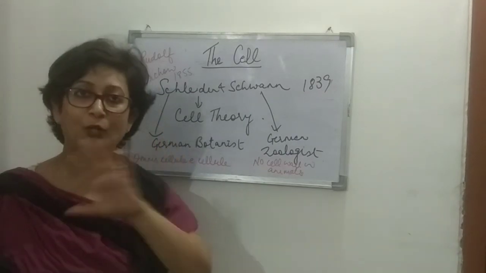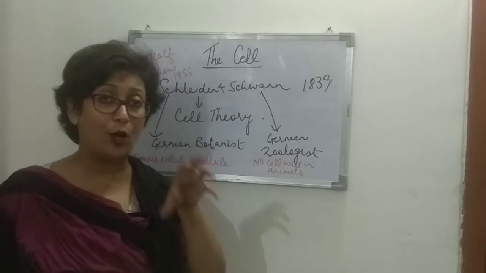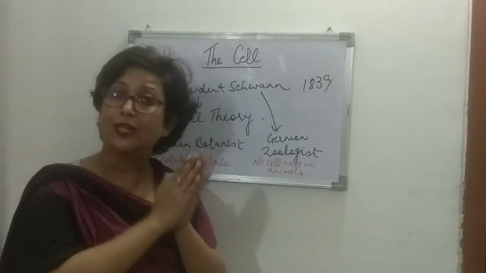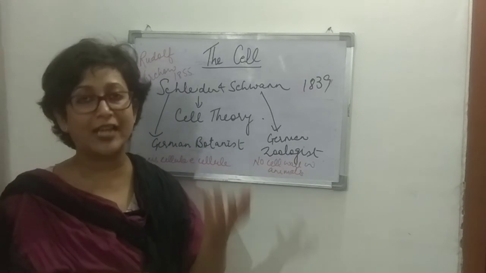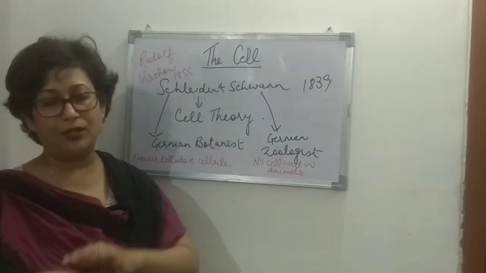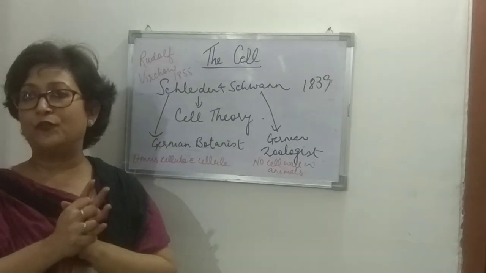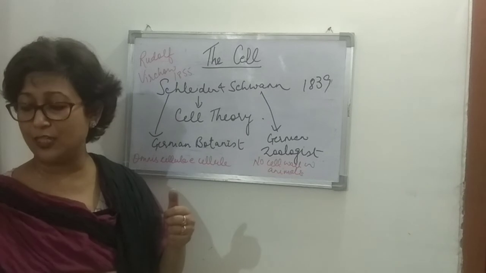Unicellular organism, no division of labor. If we talk about groups of cells performing a particular function, there's nothing like that, because unicellular means it is just a single celled organism. So as such, division of labor is not found amongst the cells in a unicellular organism, whereas in a multicellular organism, this division of labor is found.